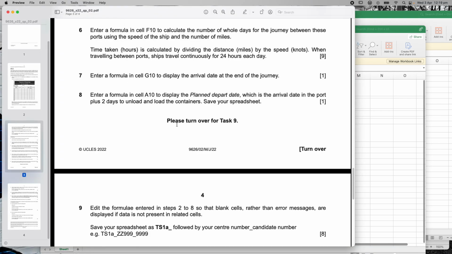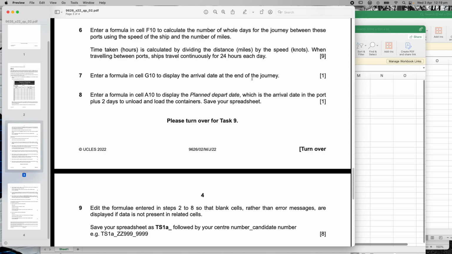Right, question number 8. Enter a formula in cell A10 to display the planned departure date, which is the arrival date in the port plus 2 days to unload and load the containers. Save your spreadsheet. In A10, it's the planned departure date, which is the arrival date plus 2. So that shouldn't be too hard at all.